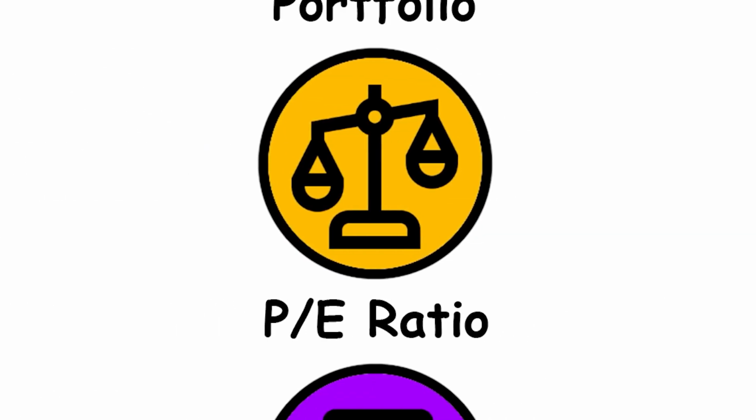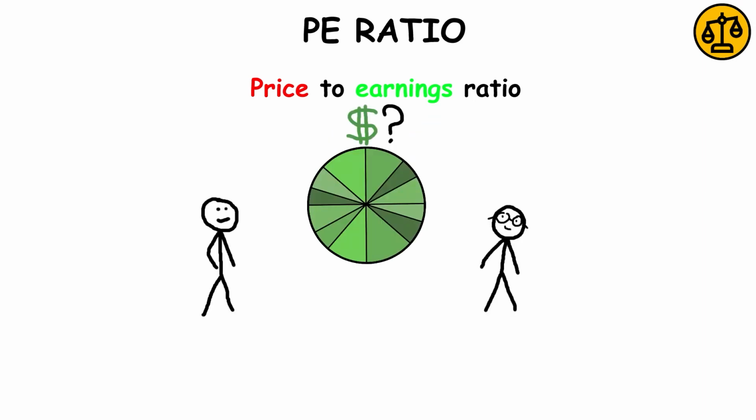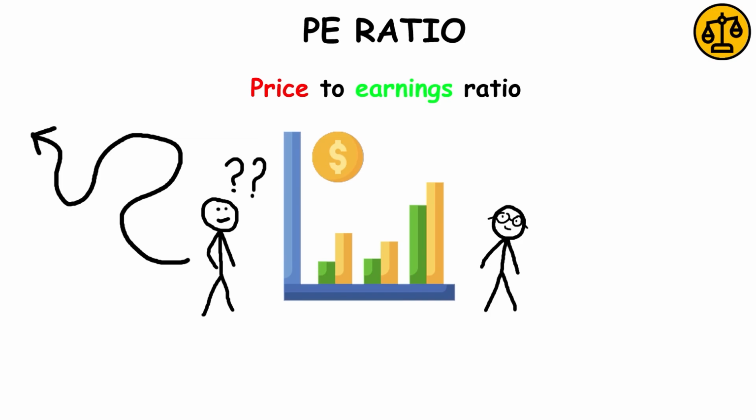PE ratio. The price-to-earnings ratio is one of the most widely used tools that investors and analysts use to determine a stock's valuation. It's one indicator of whether a stock is overvalued or undervalued. However, the PE ratio can mislead investors because past earnings do not guarantee future earnings will be the same. Likewise, projected earnings may not actually happen.